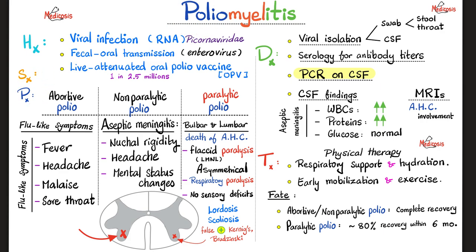Signs and symptoms. We have 3 types of polio. There is abortive polio, non-paralytic polio, and paralytic polio. The abortive polio. Abortive because it goes away. These are just a bunch of flu-like symptoms like fever, headache, malaise, sore throat, maybe muscle aches, etc. Non-paralytic polio looks like meningitis and smells like meningitis. When the meningitis is caused by bacteria, we call it septic meningitis. But when the meningitis is caused by a virus, we call it aseptic meningitis. With the famous symptoms: nuchal rigidity, headache, mental status changes, photophobia, phonophobia, positive Kernig sign, positive Brudzinski sign, and more.